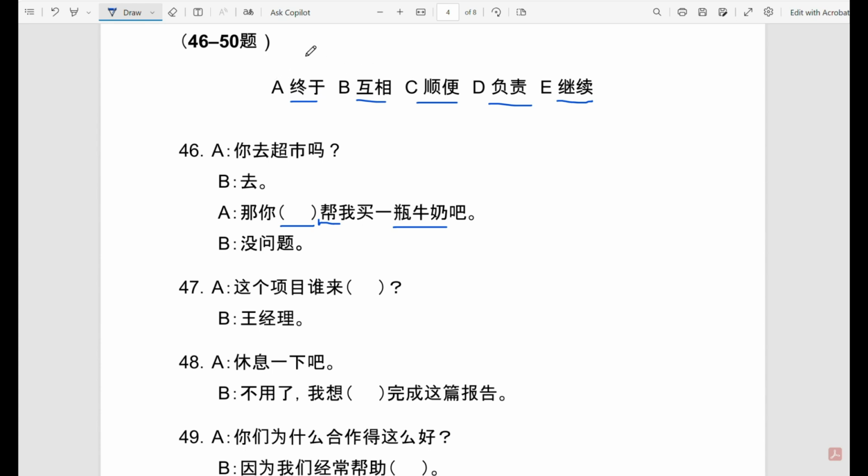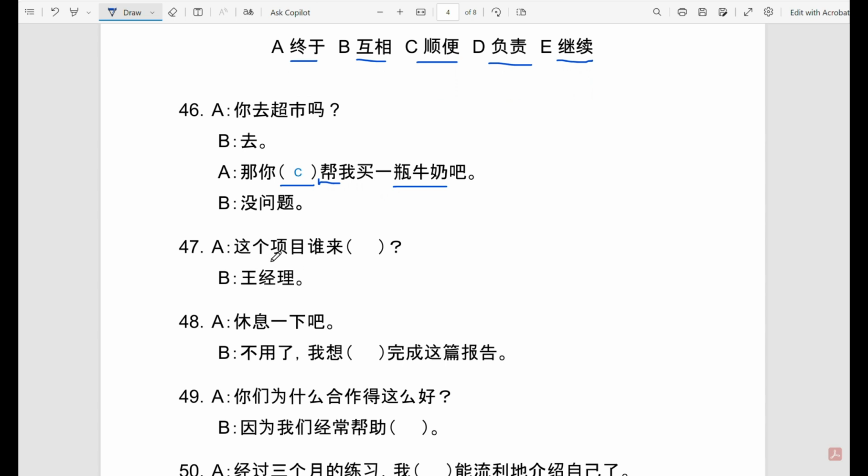So we have option 终于. So can you finally help me to buy a bottle of milk? It does not make a lot of sense. Same for B. Can you help each other? But then it says 我, so it does not really make sense. So we're left with C, 顺便. So 你顺便帮我. So can you please, by coincidence, help me get a bottle of milk? So this 顺便 shows that it was not originally planned for this person to also buy milk, but since the opportunity came up, they can add that to their list. So it is C.